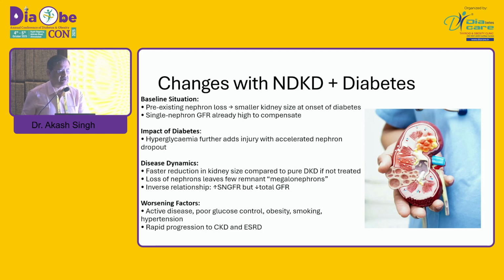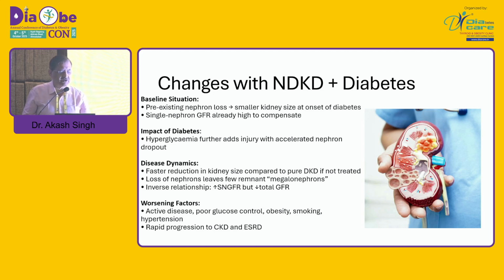Now, with non-diabetic kidney disease, what happens is that it may be there before DKD occurs or after DKD occurs. So there is already a loss of nephrons because of the non-diabetic kidney disease, and superimposed diabetes basically accelerates its decline, with a faster reduction in kidney size compared to pure DKD if not treated. Loss of nephrons is also faster, and there is an inverse relationship.